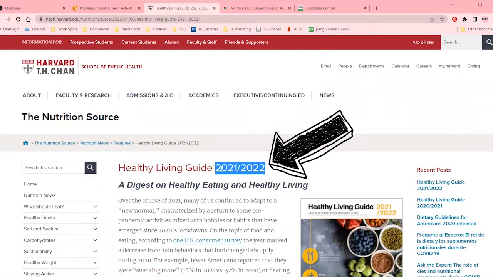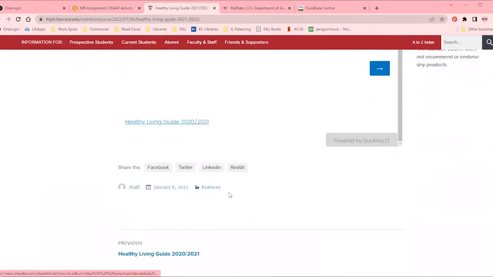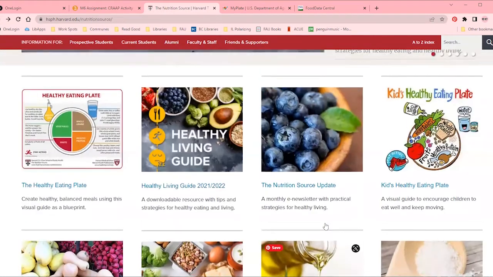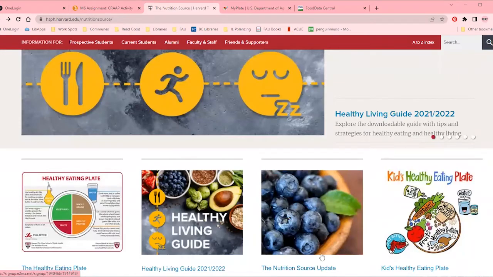For example, right in the title, it tells me this is a 2021 to 2022 source. If I scroll down, I can see if there are any additional update information. And yes, there is. This was posted on January 6, 2020. So while the overall Nutrition Source page may not have a date on it, the different sources in it do.